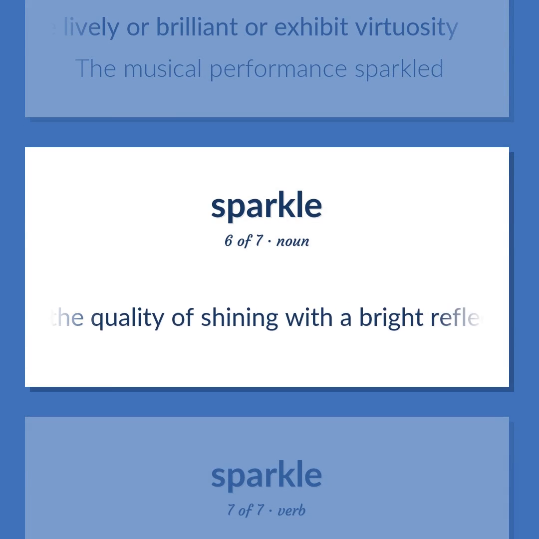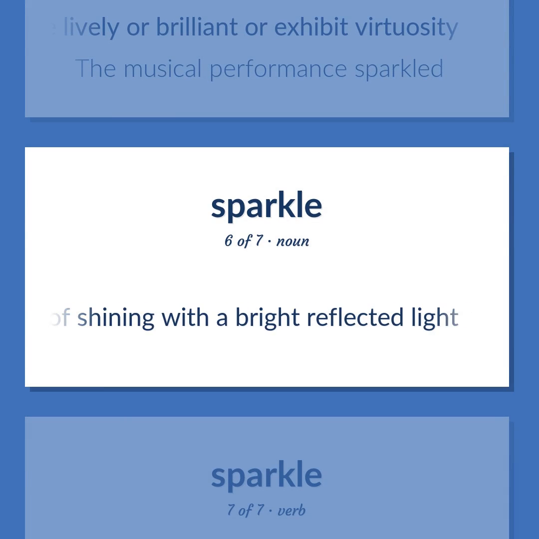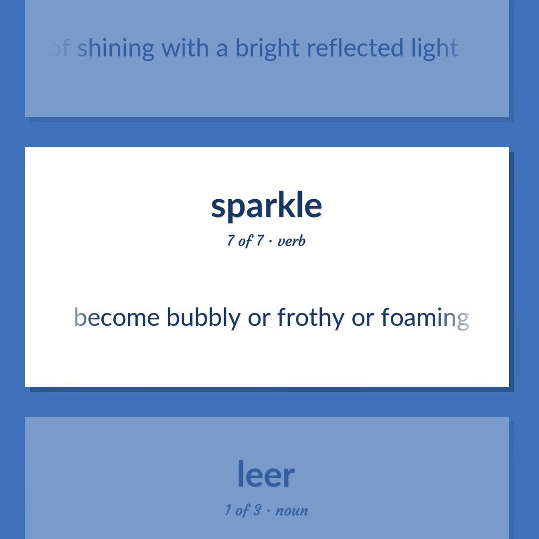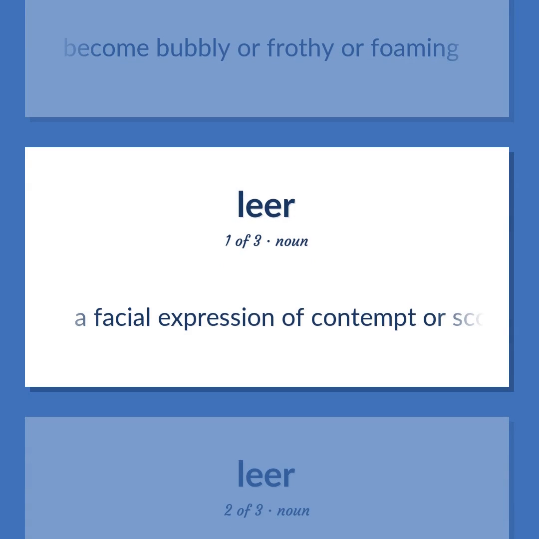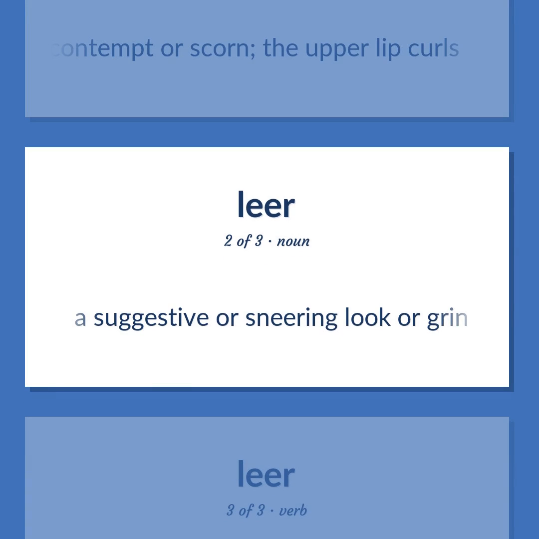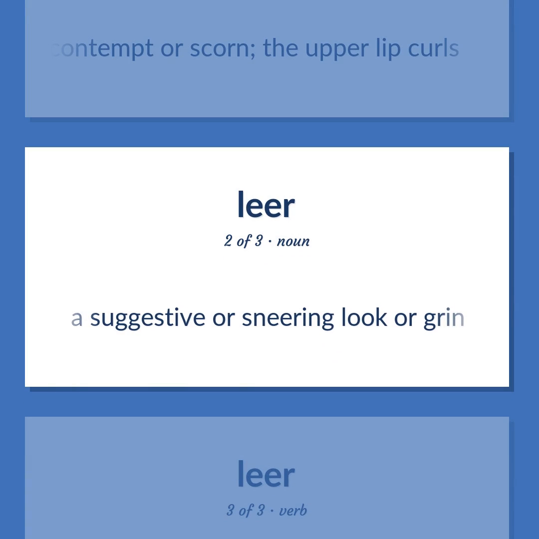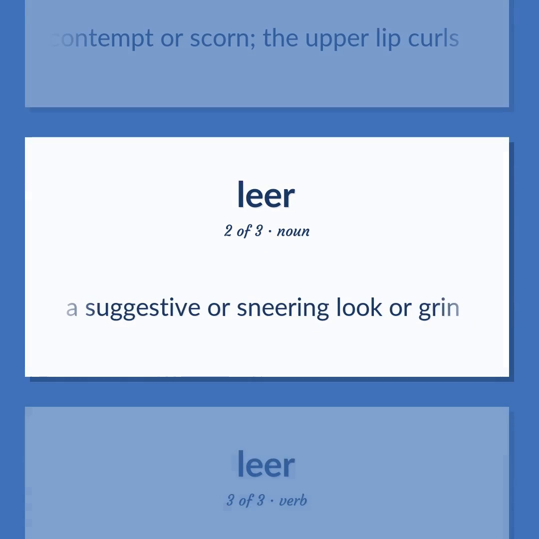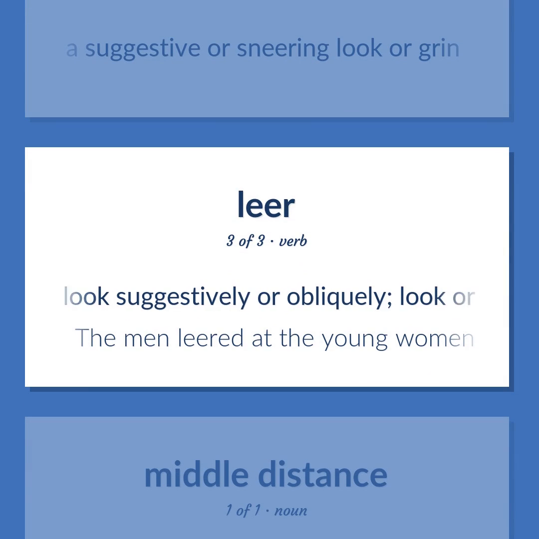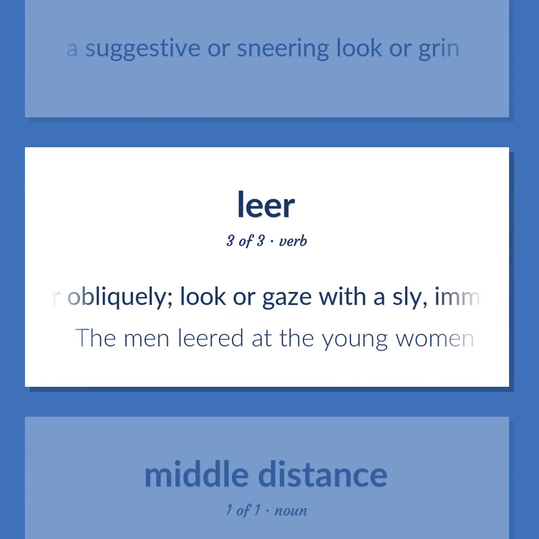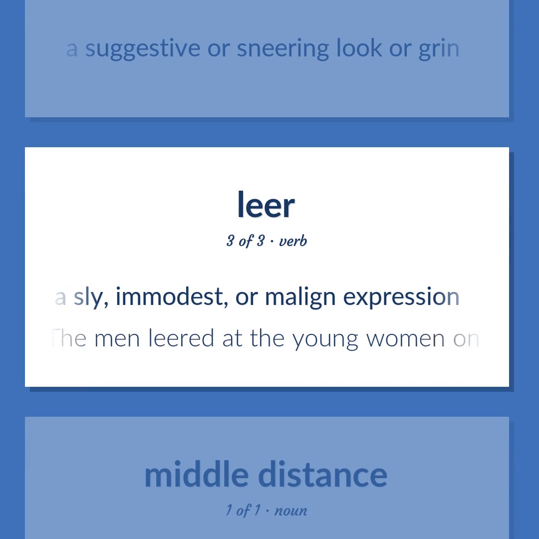The quality of shining with a bright reflected light. Become bubbly or frothy or foaming. A facial expression of contempt or scorn. The upper lip curls. A suggestive or sneering look or grin. Look suggestively or obliquely. Look or gaze with a sly, a modest, or malign expression. The men leered at the young women on the beach.